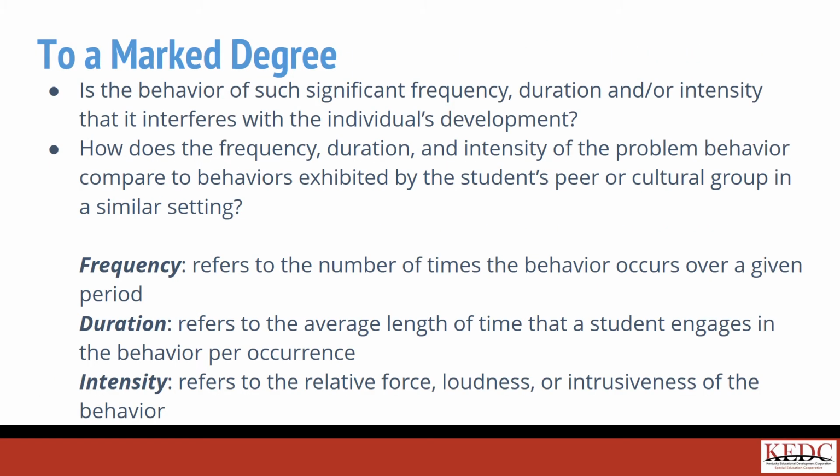In determining marked degree, attention is given to the frequency, the duration, and intensity of specific problem behaviors. The ARC should discuss how the frequency, duration, and intensity of the problem behaviors compare to same-age peers. You may ask questions such as, is the behavior of such significant frequency, duration, and intensity that it interferes with the individual's development? How does the frequency, duration, and intensity of the problem behavior compare to behaviors exhibited by the student's peers or cultural group in a similar setting?